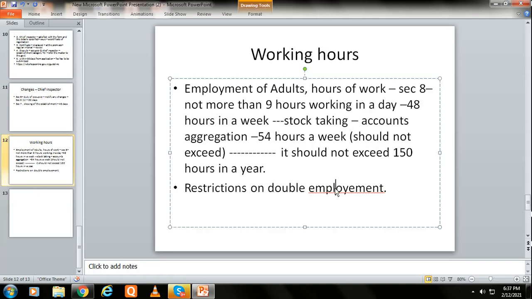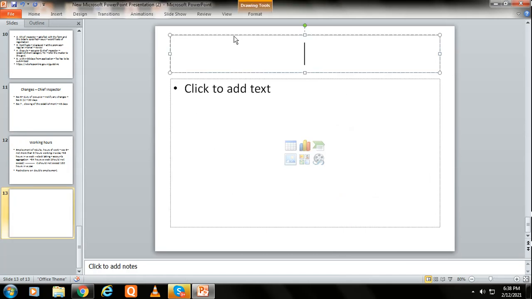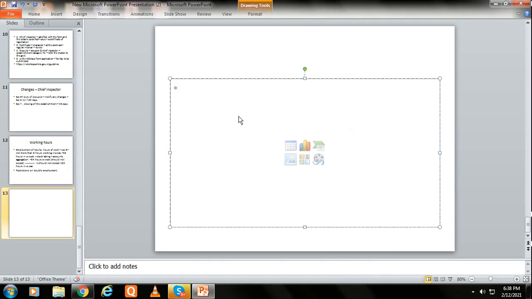Now, next is interval for rest and meals. The period of work of an adult employee in an establishment each day shall be so fixed that no period of continuous work shall exceed 5 hours, and no employee shall be required or allowed to work for more than 5 hours before he has an interval for rest and meals of at least half an hour. That means you work for 5 hours, then you should get a 30-minute break.